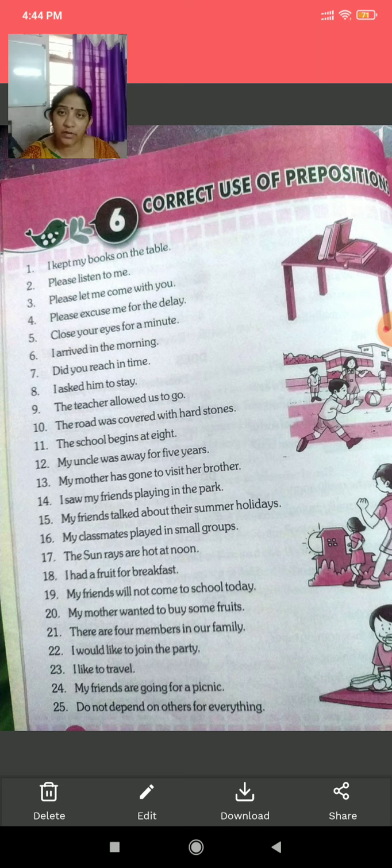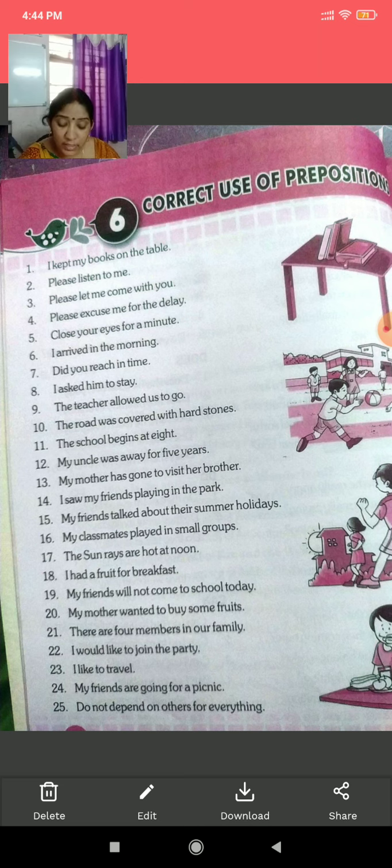To is here the preposition. There are 4 members in our family. In is your preposition here. I would like to join the party. To is here, children, what? Preposition. So children, are you able to see the correct use of prepositions?